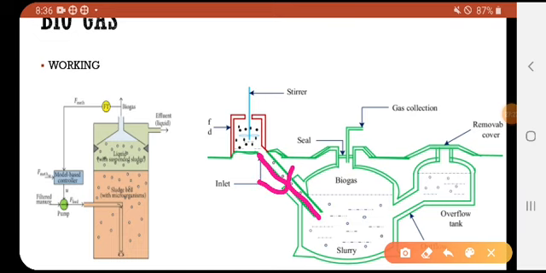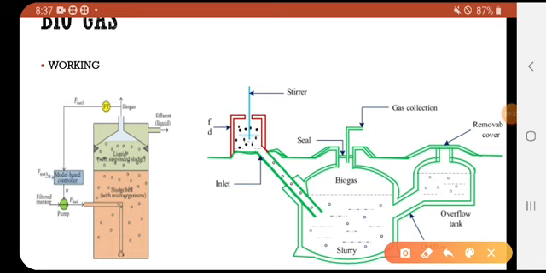Here we are mixing all the waste material, cow dung, vegetable waste, food. Every waste material is filled in this chamber, and by adding water we have to mix it. So this mixed slurry enters into the main chamber.